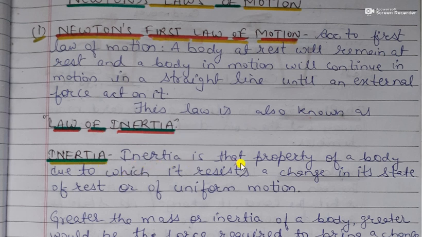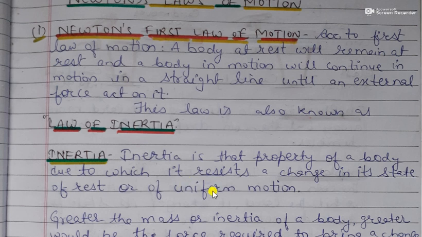Inertia is the property of a body by which it resists. Resist means it does not allow or it opposes a change in its state of rest or of uniform motion. So it is the property of a body to resist any change in its state of rest or motion.